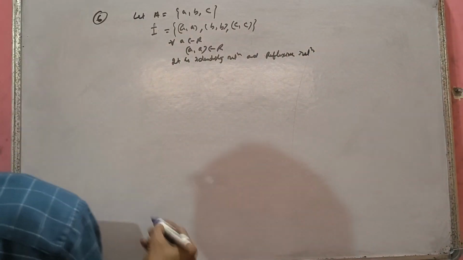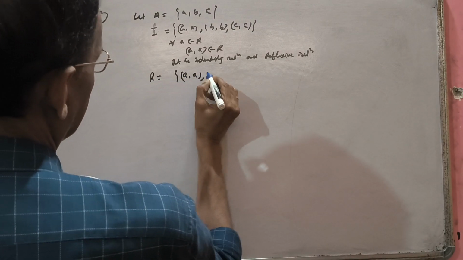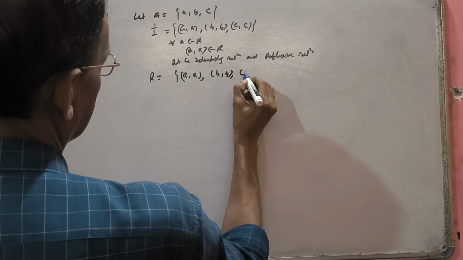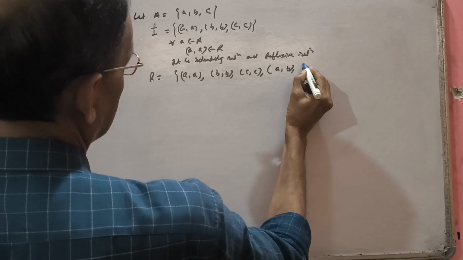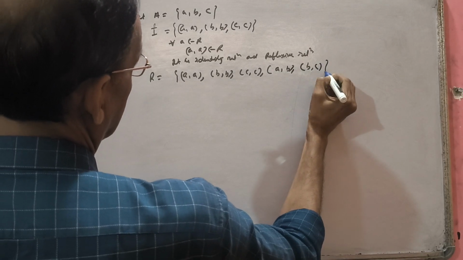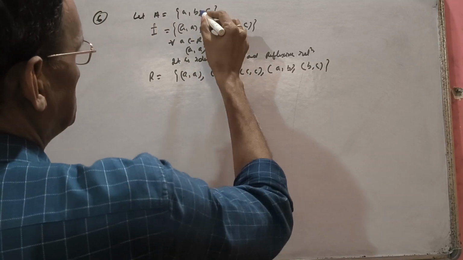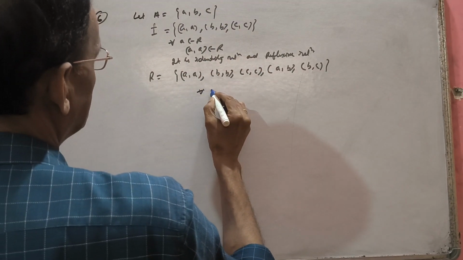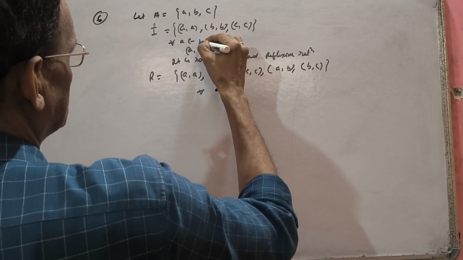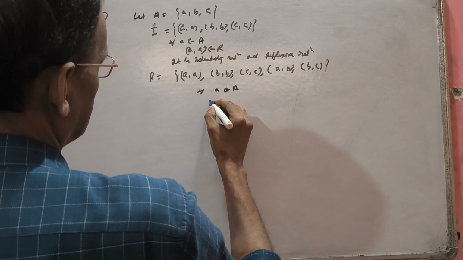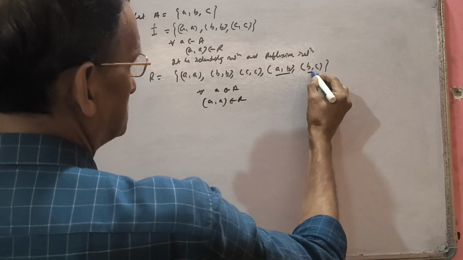Now take another relation having elements (A, A), (B, B), (C, C), say (A, B) also, say (B, C) also. See, for every A belonging to A, the ordered pair (A, A) belongs to R, but (A, B) is also here, (B, C) also here.